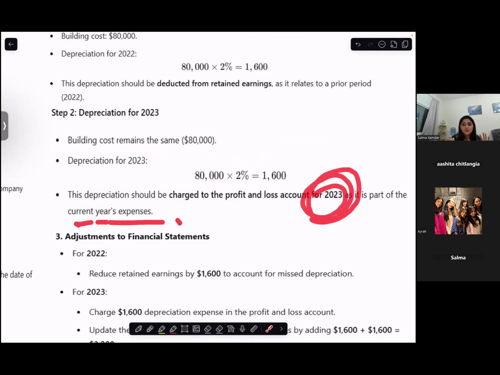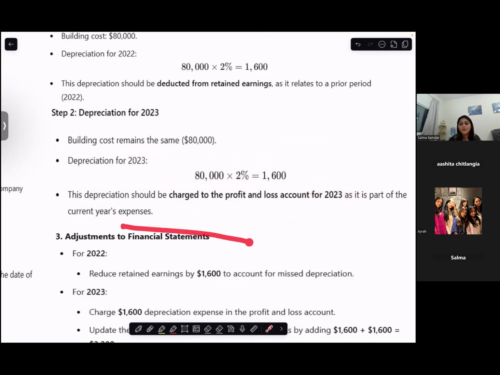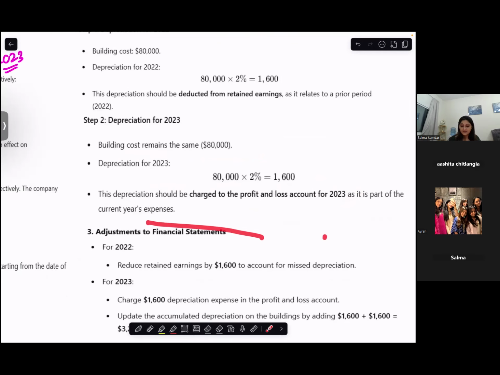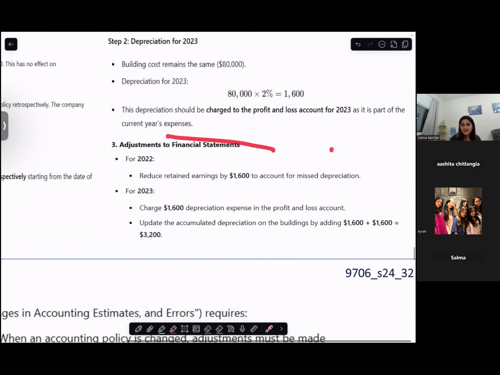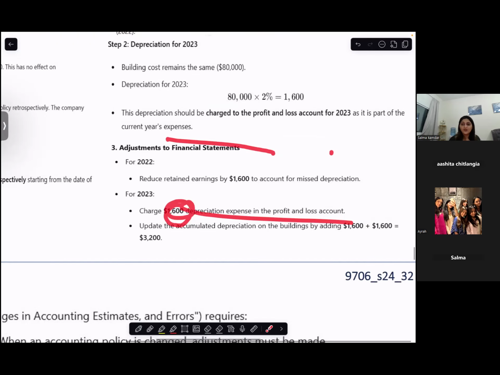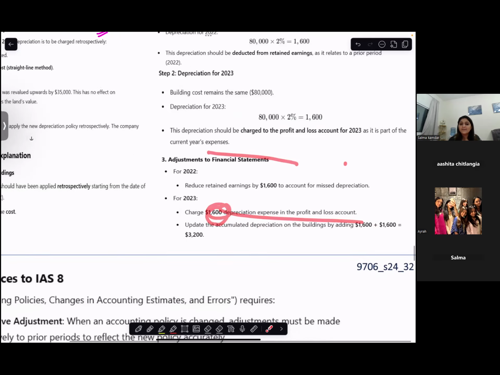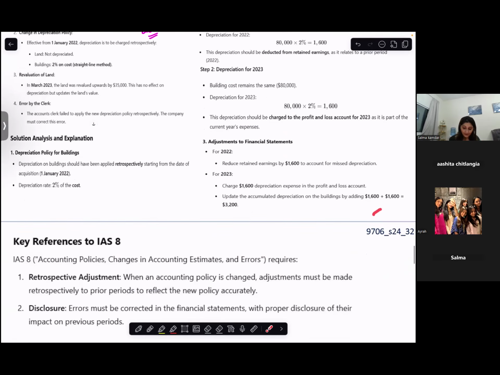So to sum up, expense of 2022 is called prior period expense, missed depreciation adjusted from retained earnings. Expense of 2023 will be charged as an expense in your statement of profit and loss, and your updated amount of accumulated depreciation would be 3,200.